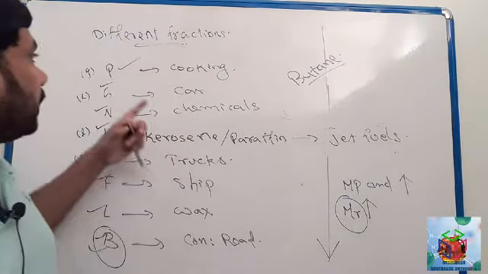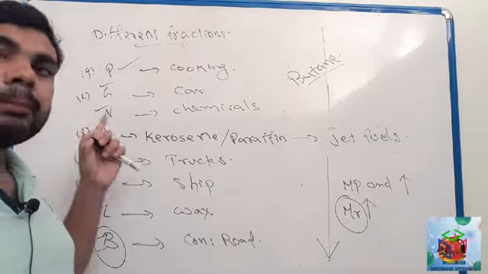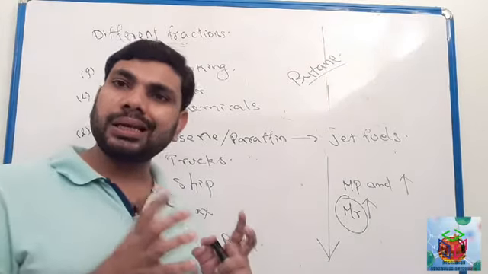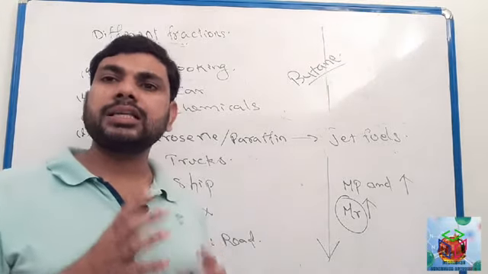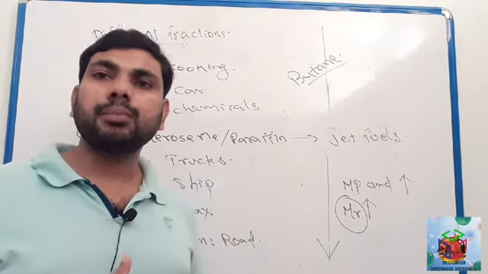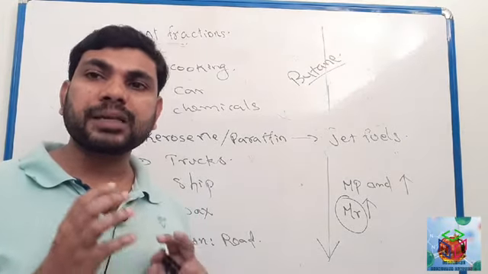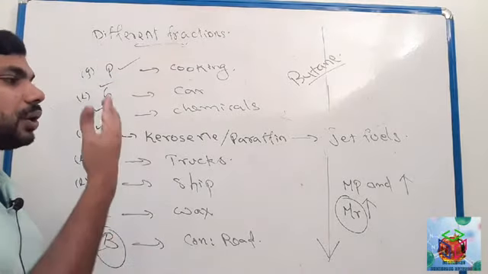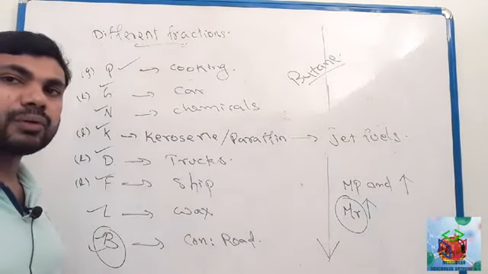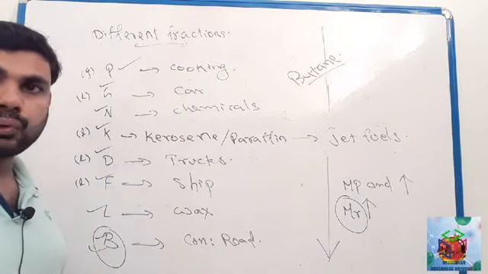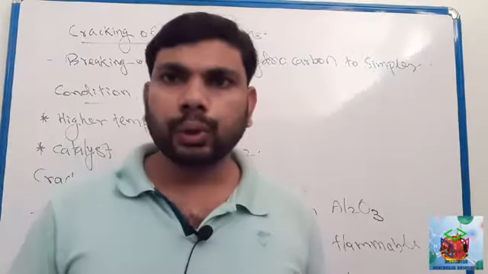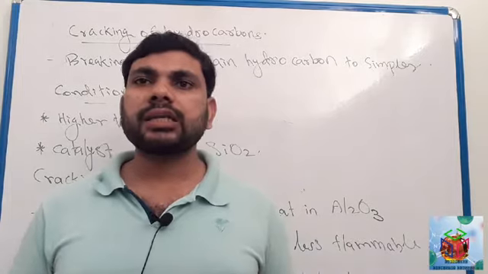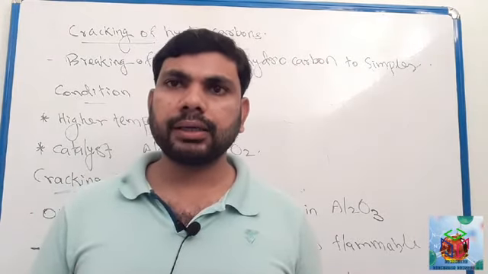Similarly, which one separates first? Petroleum gas, it has very low molecular mass and a low melting and boiling point, so it separates first. This is the order of separation, and the order of melting and boiling points of the different fractions of crude oil. Clear?